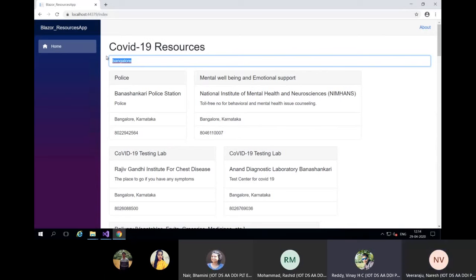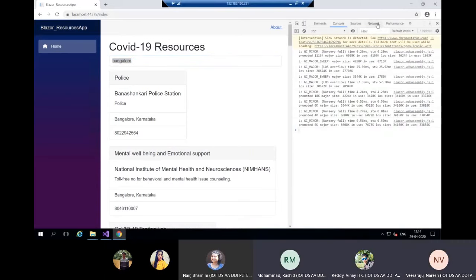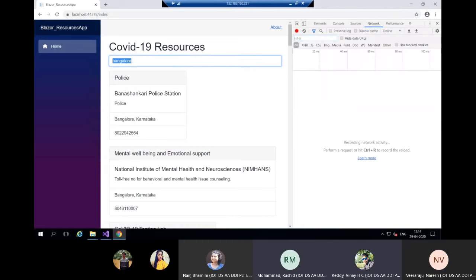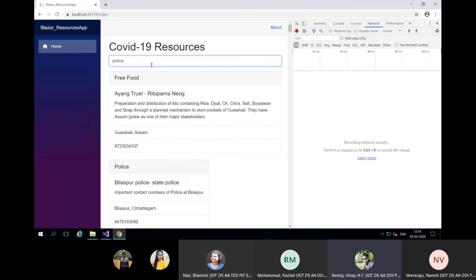Press F12. Go to the network tab. Just try to enter something. I'll enter police. So you can see here, if any request goes asynchronously or synchronously, it will be captured under the network tab here.